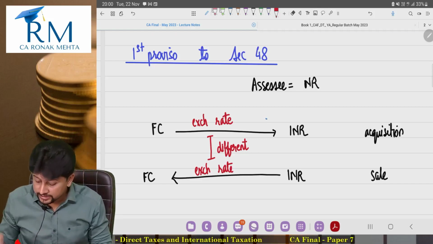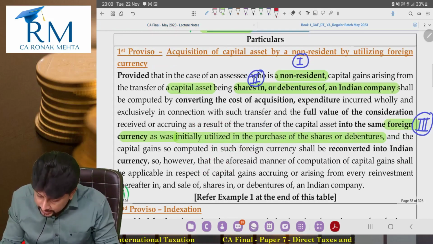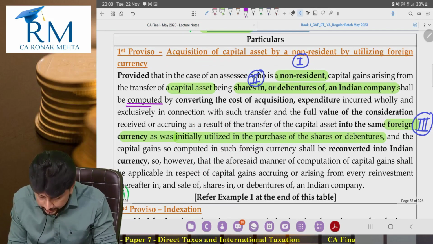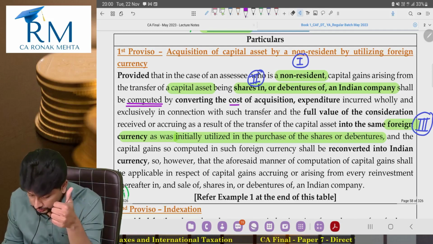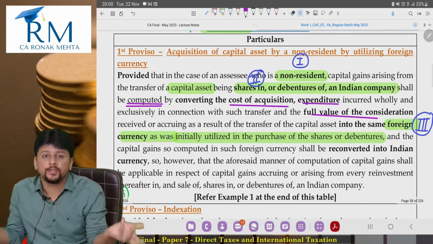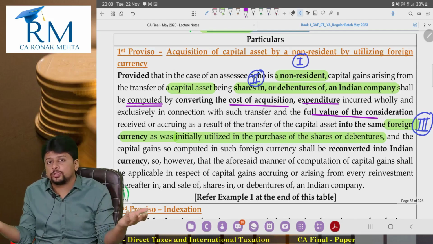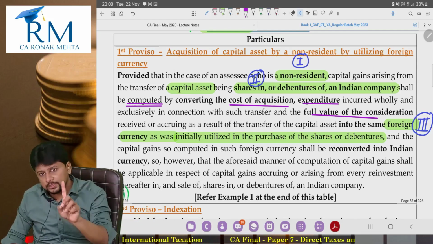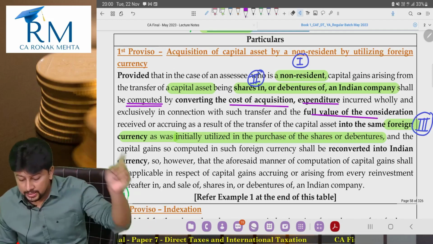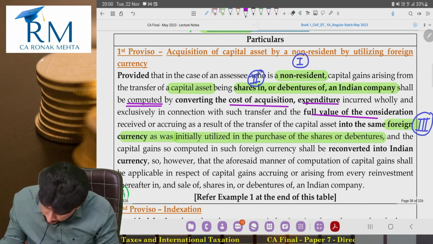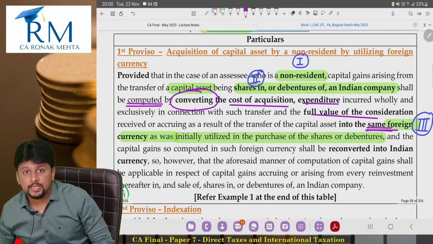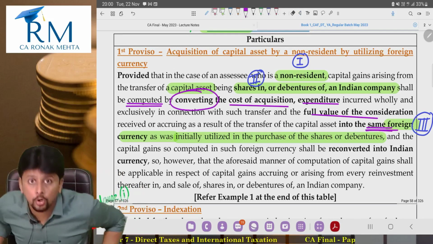Now the first proviso is telling you that capital gains shall be computed by converting the cost of acquisition, expenditure in connection with transfer and full value of consideration. Cost of improvement will not be there, as in shares and debentures there will be nothing like cost of improvement. So I am only talking about cost of acquisition, full value of consideration and transfer expenses. All these three will be converted into the same foreign currency which was initially utilized by him at the time of acquisition.